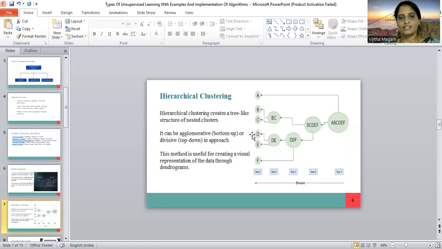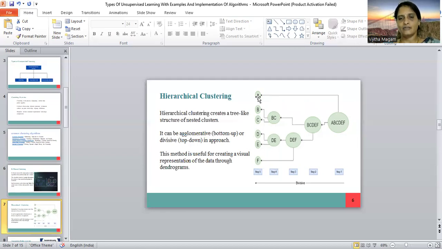Coming to the next one, hierarchical clustering. Hierarchical clustering creates a tree-like structure, that means a structure of nested clusters. It can be based on agglomerative and divisive approaches. Agglomerative means a bottom-up approach, where the clusters are grouped based on their differences.